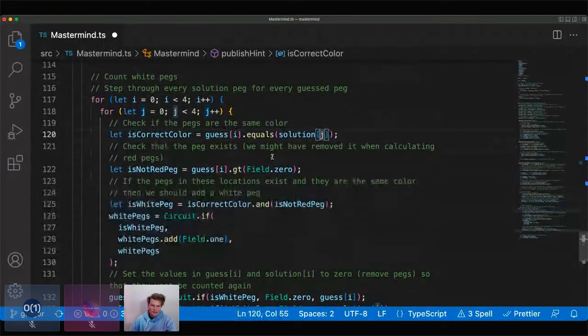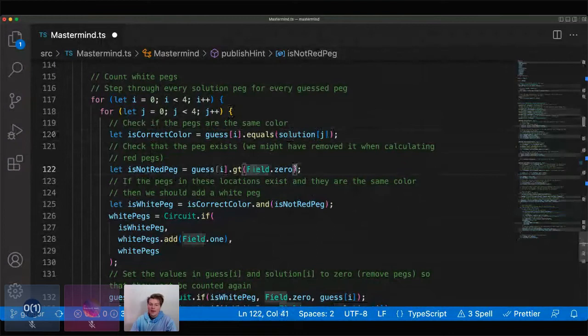If they exist, then they're the same color. But we have to make sure. So if this works, then they're the same color. But we also have to check that they actually exist. And so we do this just by making sure that the guess is greater than 0, because if it's a red peg, then we set it to 0.